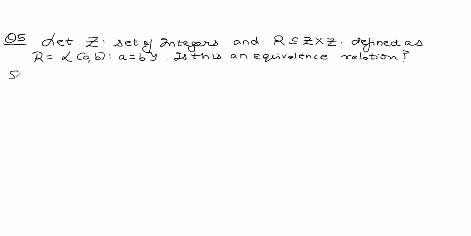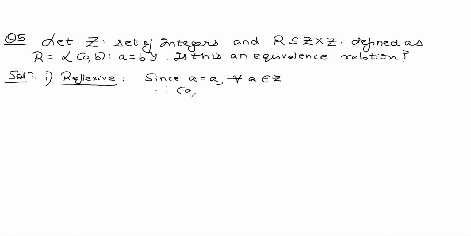Now guys, when is a relation said to be an equivalence relation? If it is reflexive, symmetric and transitive. So let's check for reflexivity. Now all of us know, since A is equal to itself for all A belonging to integers, therefore A comma A belongs to R for all A belonging to Z. Therefore R is reflexive. It's a reflexive relation because A is always equal to itself.